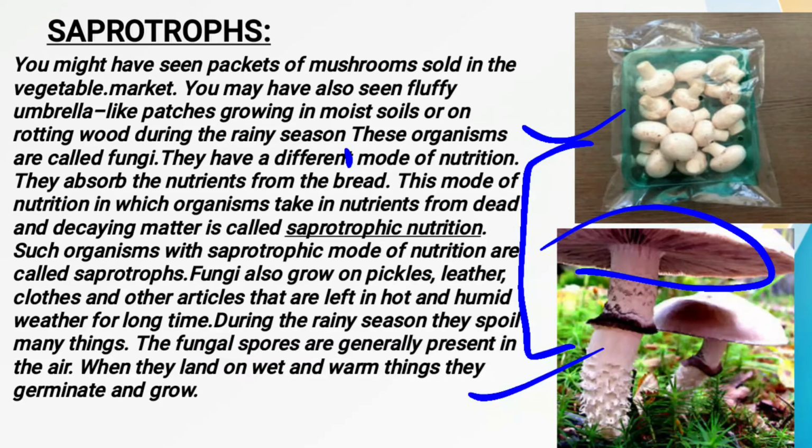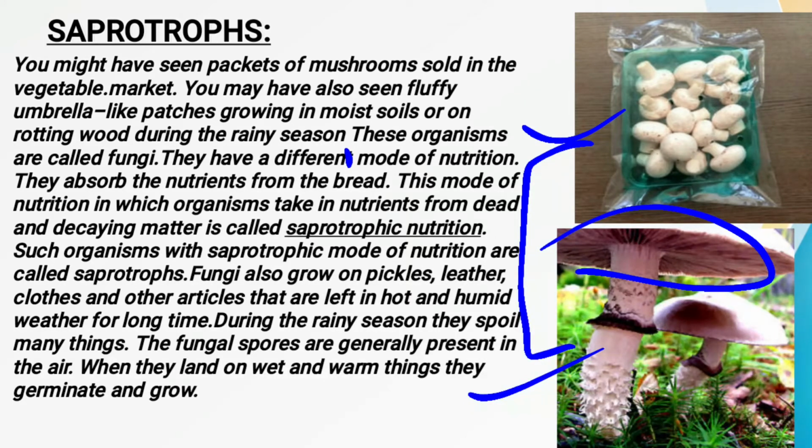Fine. So whatever green color patches you are seeing on that bread mold, what is that called? That is also a kind of fungi. And sometimes in your home you must have seen pickles, most of you are eating them. In pickles also you must have seen a white color part, mainly in the monsoon season, in the rainy season. Fine, so that is also a fungi.